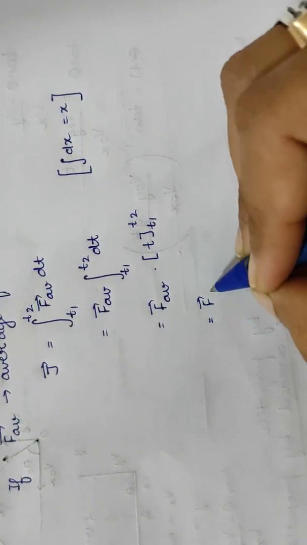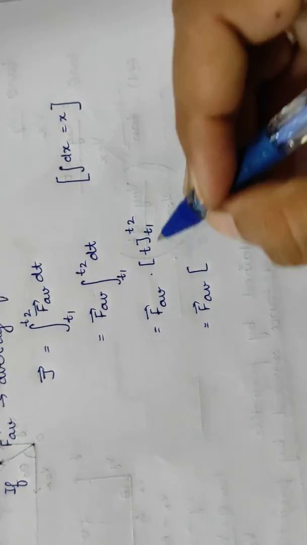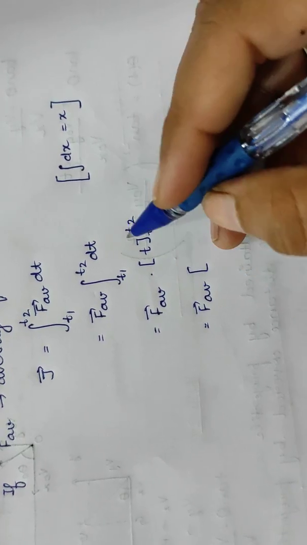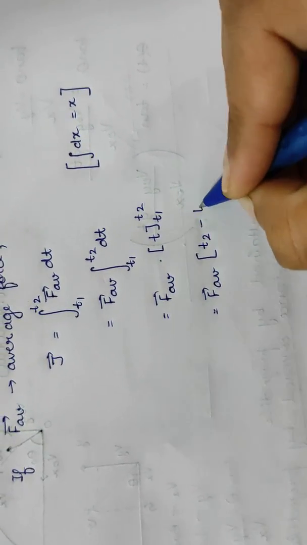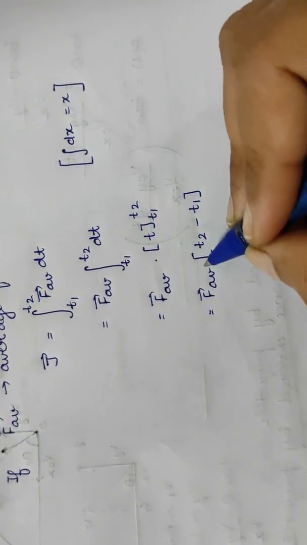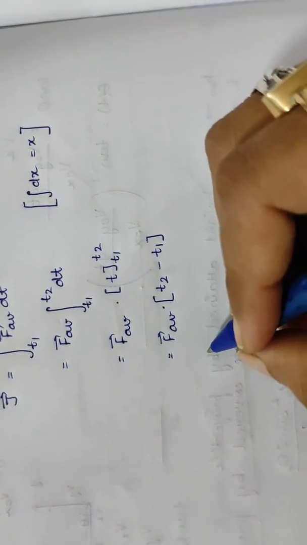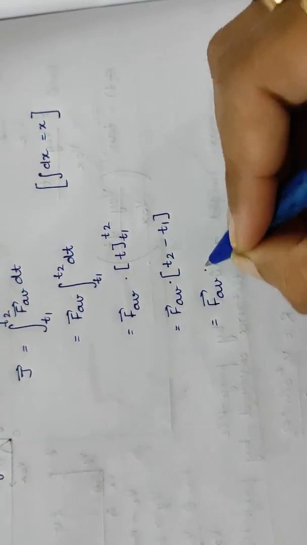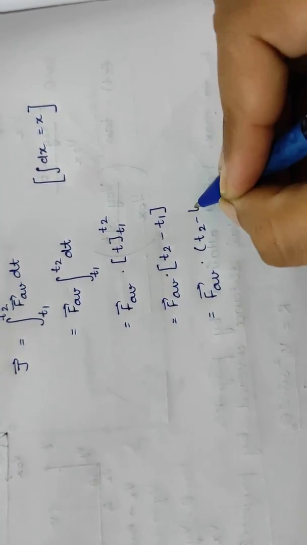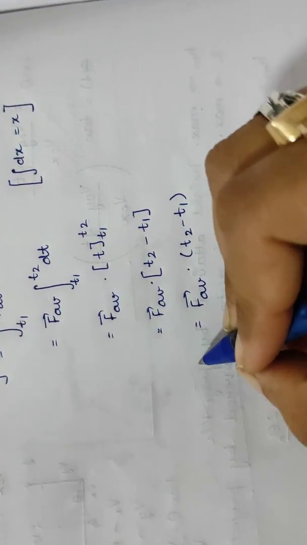Now we will put the values here, and what we will get, we will first put the upper limit, which is t2, minus t1, the lower limit. Fine. So from here we get F av dot (t2 minus t1), and it is equal to impulse vector J.